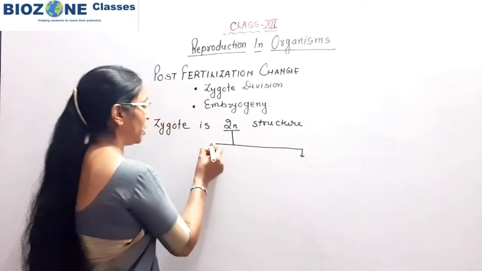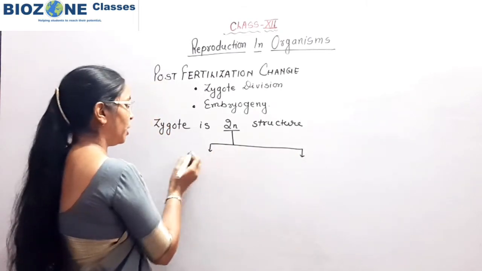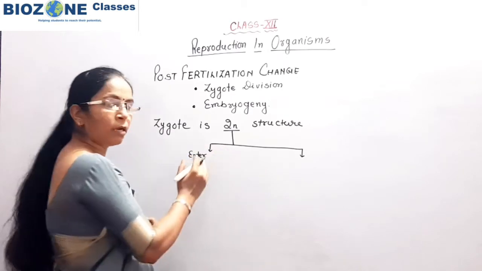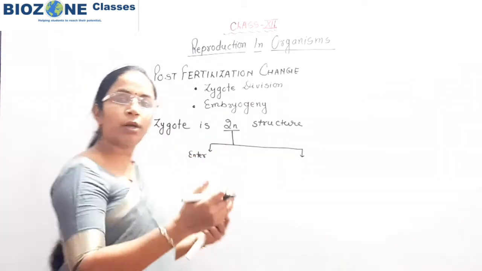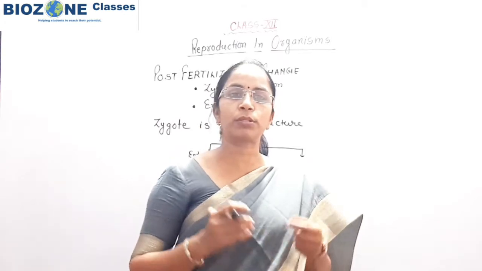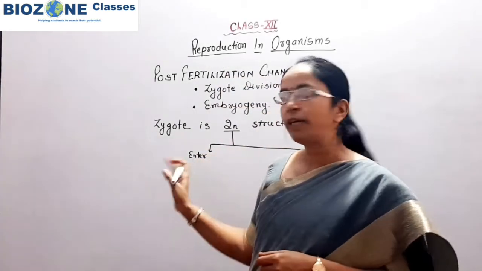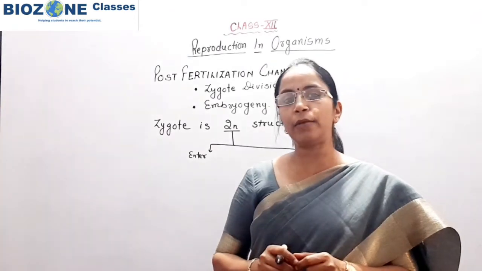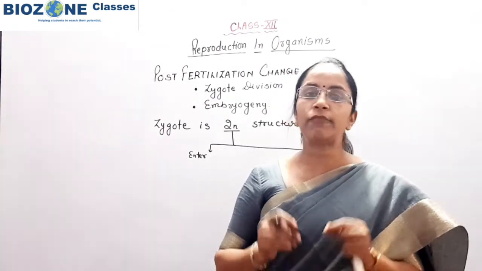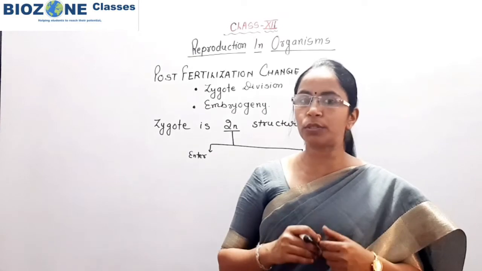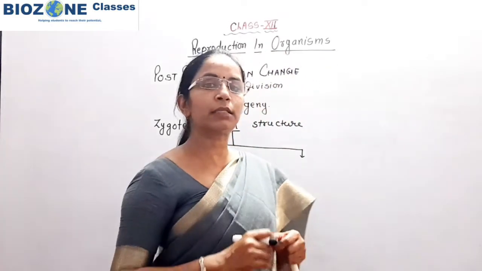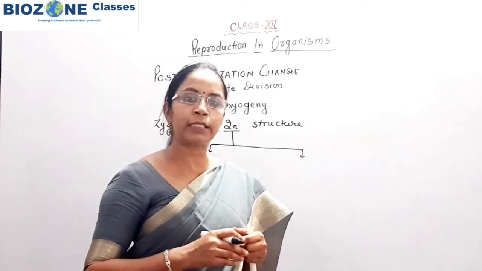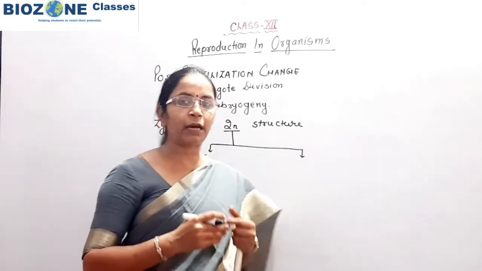Now this diploid structure, during embryogenesis or embryogeny, depends on whether the zygote divides by mitosis or by meiosis. When the zygote divides by mitosis, that means the parent body is diploid. If the zygote undergoes meiosis, that means the development or embryogeny we study in lower groups, that is algae and bryophyta predominantly.